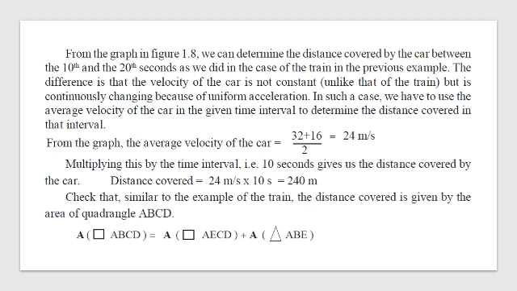Okay. You have to calculate the average velocity of the car: 32 plus 16 upon 2, that is going to give me 24 meters per second. Multiplying this by the time interval, that is 10 seconds, because 5 plus 5, the distance covered will be 24 into 10, that is 240 meters. Or you can also do this by taking the area of the rectangle. So you have got a rectangle and a square and a triangle. Put them in the formula, and you will get the calculation as 240 meters.